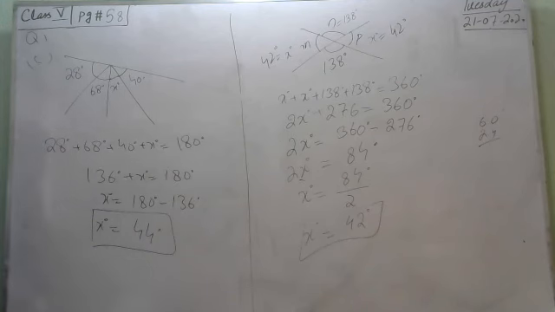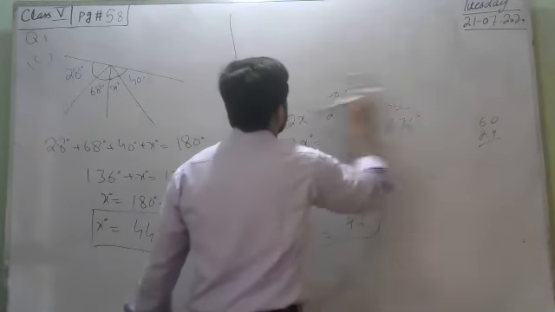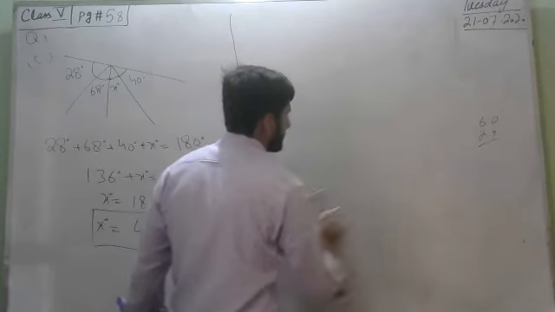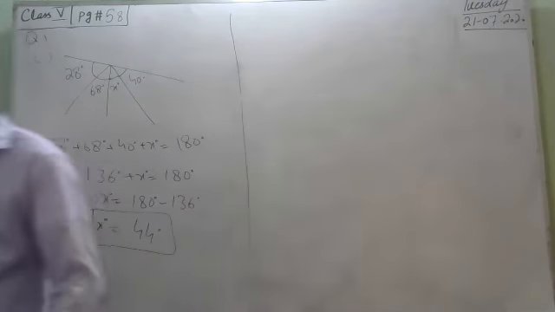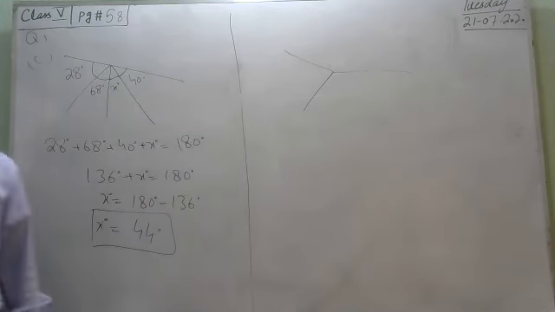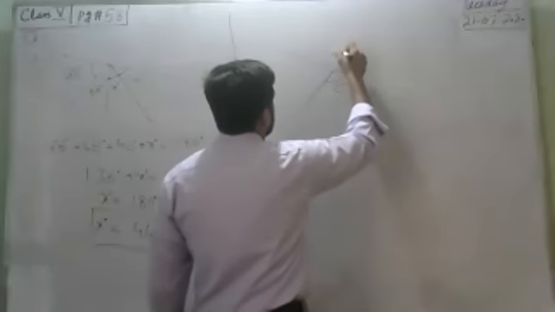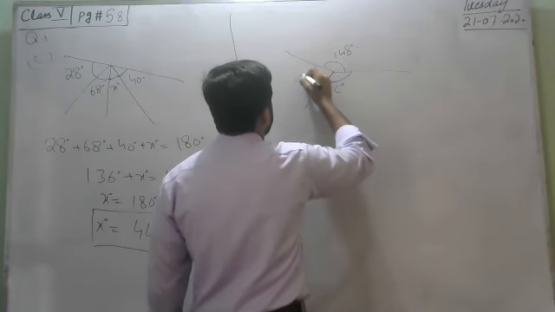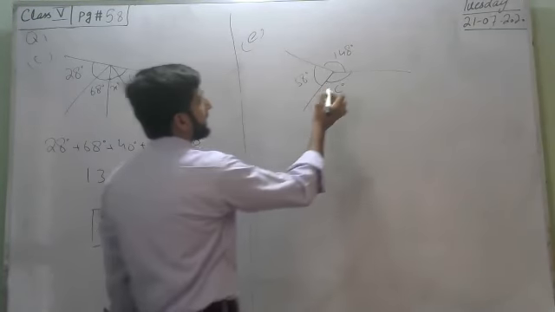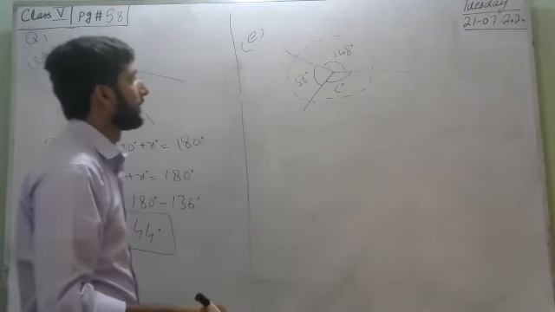Now I'm going to solve part E. Now there are three angles having one point common. According to the condition, the sum of all angles at one point equals 360.